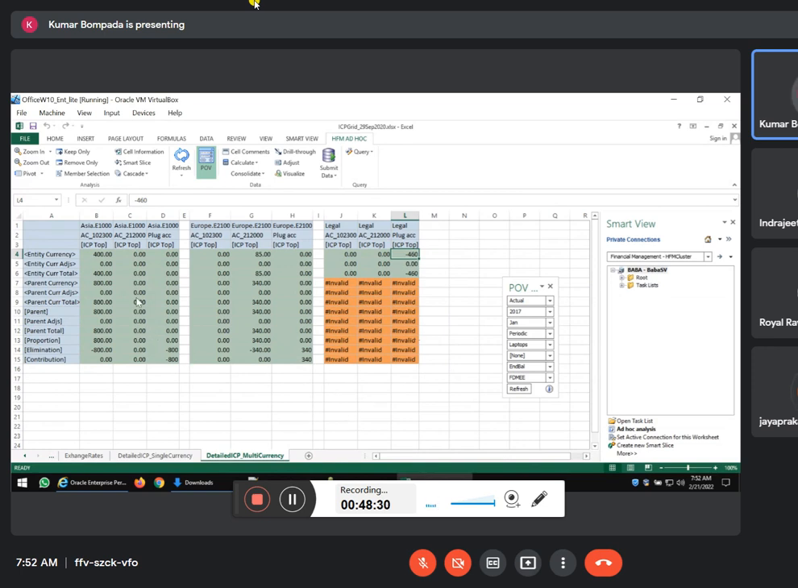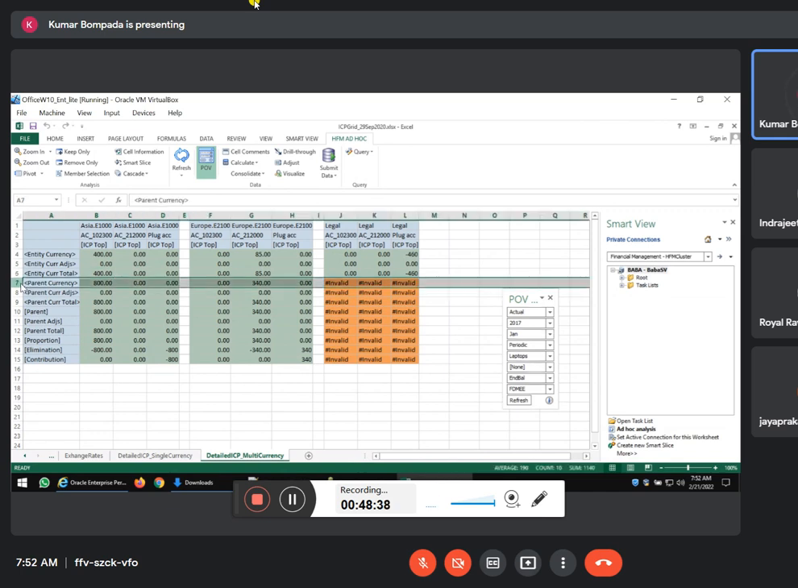So you entered 500, 400. Here you entered 85. So entity currency adjustments, entity currency total. Here the translation happened at the parent currency. Correct? Yes, sir. 340. After that, this elimination happened.